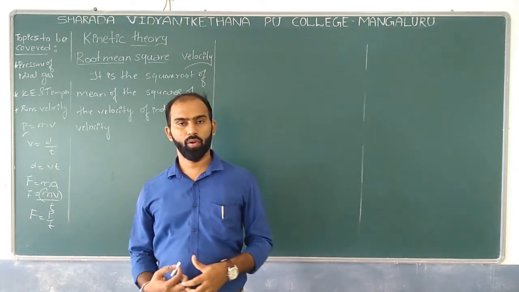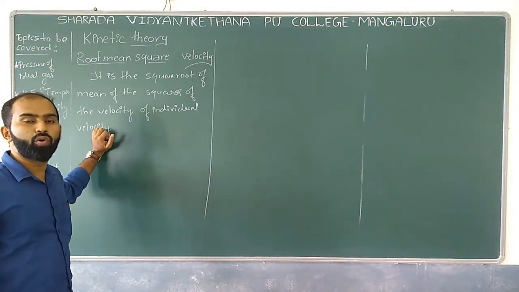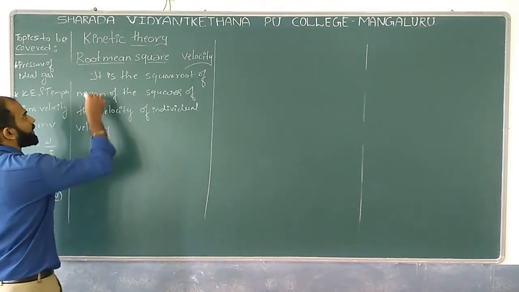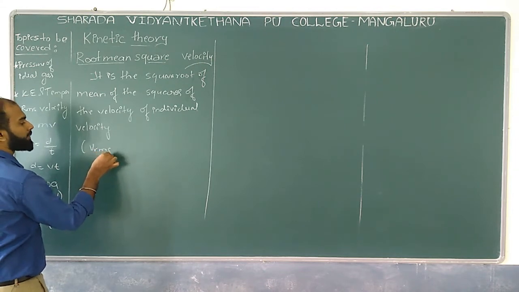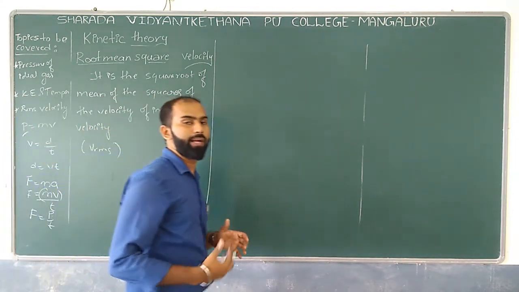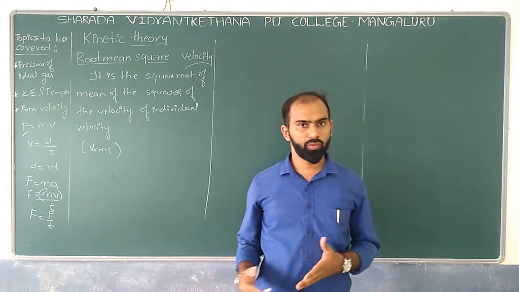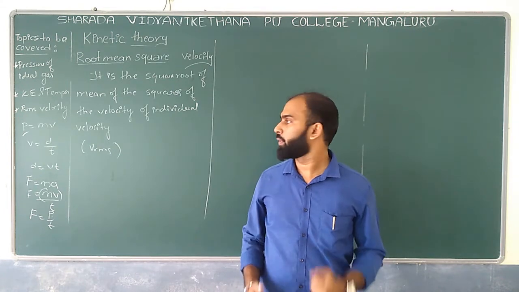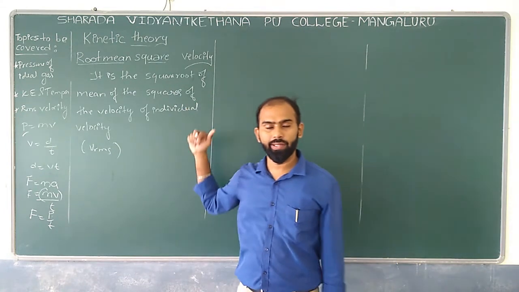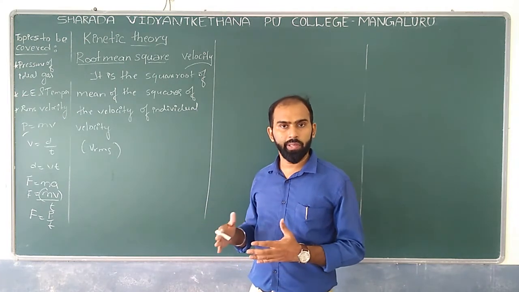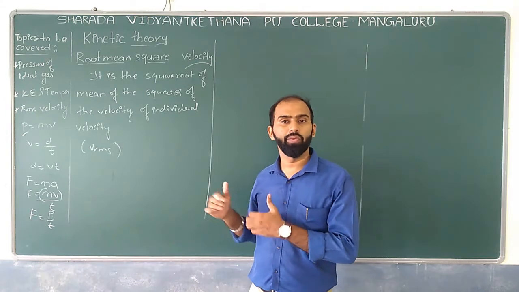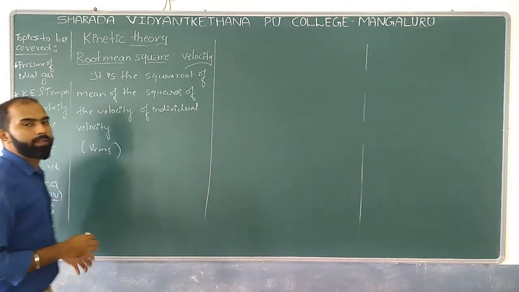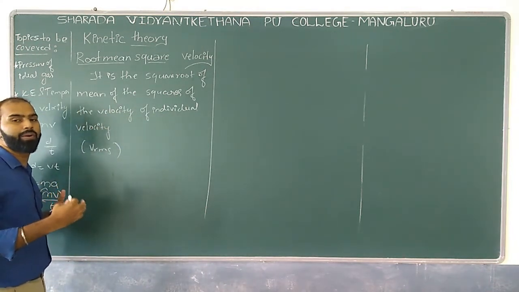We'll see one more relation, that is the root mean square velocity. We can also call it RMS velocity, that is VRMS, which is the representation in terms of velocity. We'll see what exactly the root mean square velocity is. By definition, it is the square root of the mean of squares of the velocity of the individual molecules. In general, each molecule can have a different velocity.